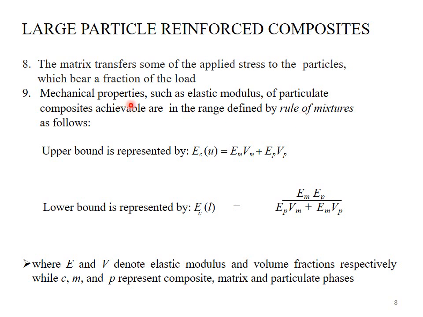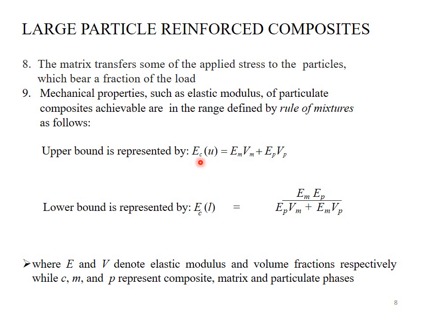While C, M and P: C denotes the composite material, M denotes the matrix phase, and P represents the particulate phase. This is the rule of mixtures. This is the rule by which we can find the mechanical properties of a composite material, by which we mean elastic modulus.